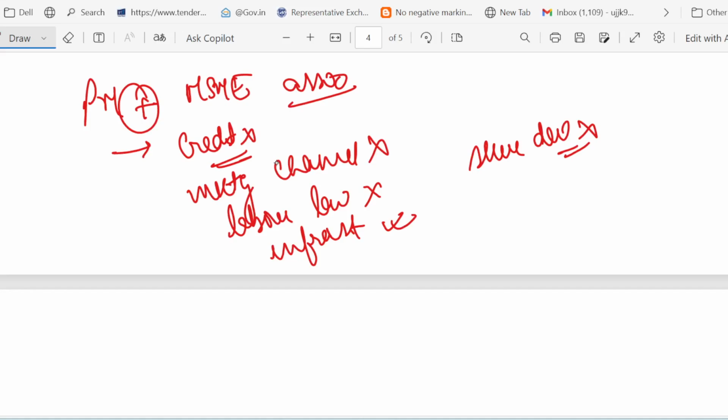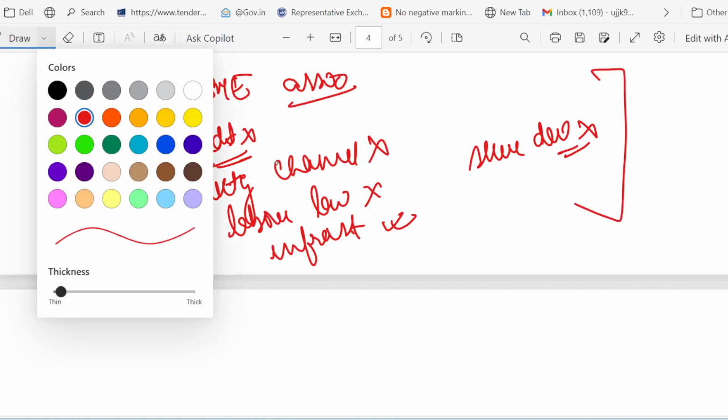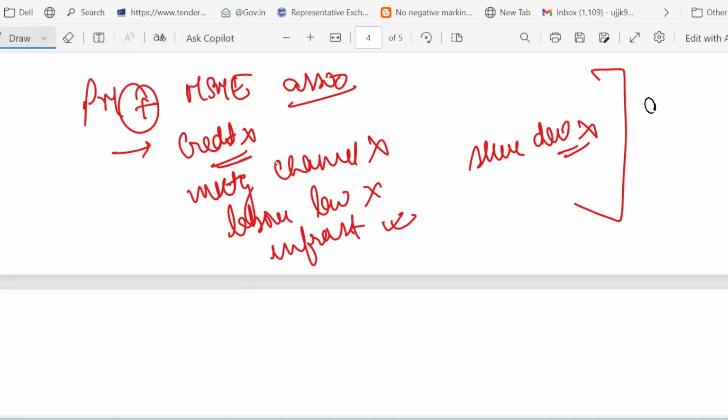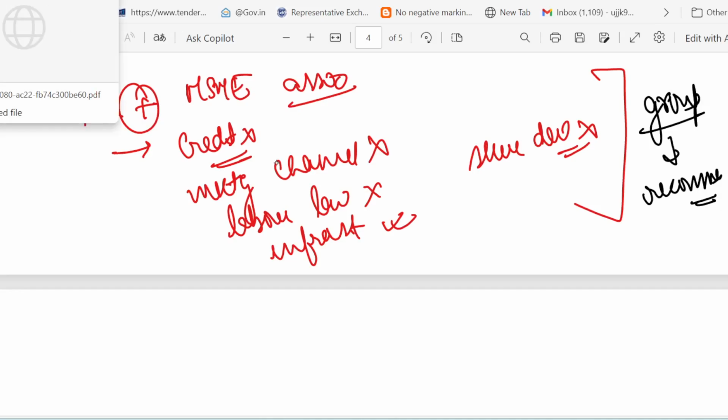So the task force divided these topics into groups, right? These are the topics, and they divided them into groups, okay, and worked on recommendations for each group. For example, imagine that there is a small textile unit in a town. It struggles with loan approval, faces tough competition in marketing, and lacks skilled workers. So the task force wanted to fix all these problems together, not just one. That's why they grouped them, and then they worked on the recommendations.